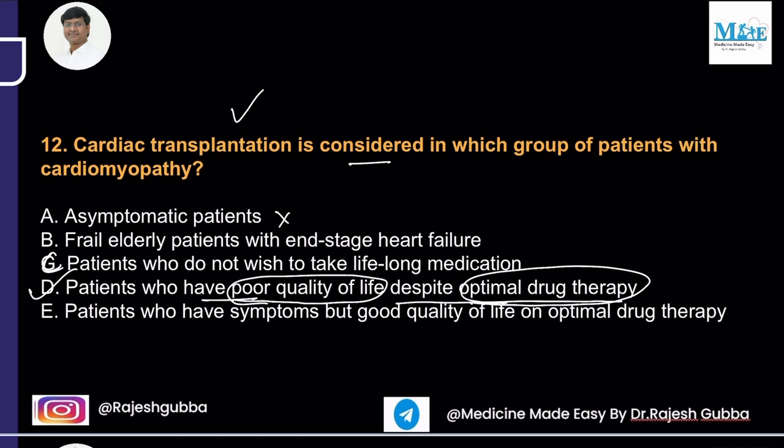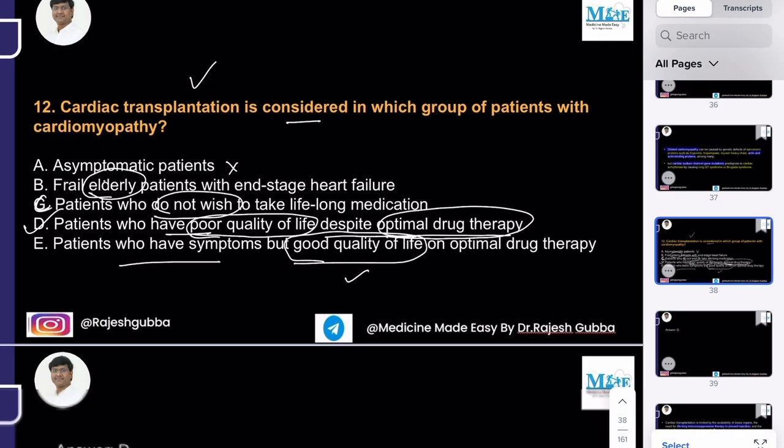Asymptomatic patients, why do you want to do cardiac transplantation? Not required, right? And elderly patients, we don't do cardiac transplantation because the life expectancy in an elderly individual is less. So usually in elderly patients, we avoid cardiac transplantation. And who do not wish to take lifelong medications? No, because after cardiac transplantation, again, the individual has to take immunosuppressive therapy lifelong. So in those who do not want to take medication, we don't do cardiac transplantation. Those who have symptoms but good quality of life: when there is good quality of life, usually cardiac transplantation is avoided. So the answer is patients who have poor quality of life despite optimal drug therapy. Next question.